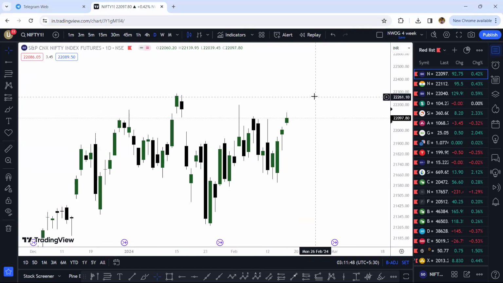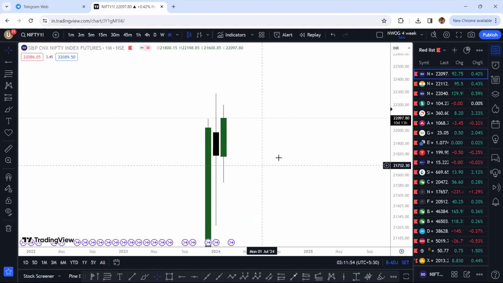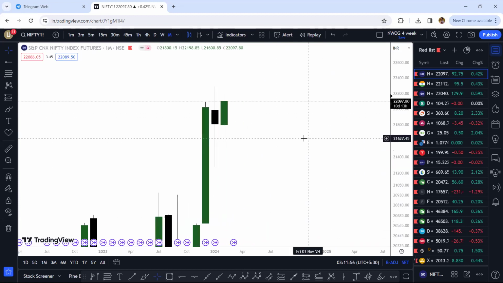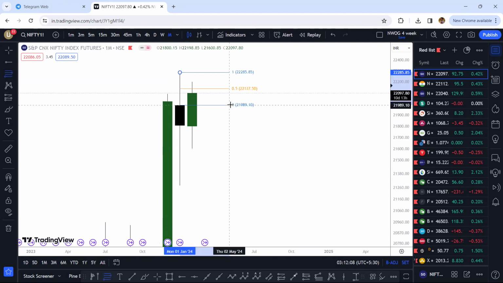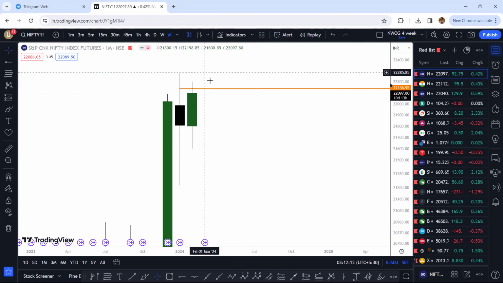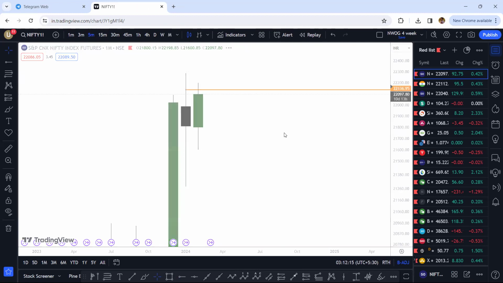So now let's understand what we can expect from Nifty tomorrow, or eventually for the next few coming days. As soon as you go onto the Nifty index futures chart, what I want you to do is put these two settings on the chart. Now, as soon as I put these two settings on my chart, what I get is this. I just plot this level right here. This is a very strong level for me.